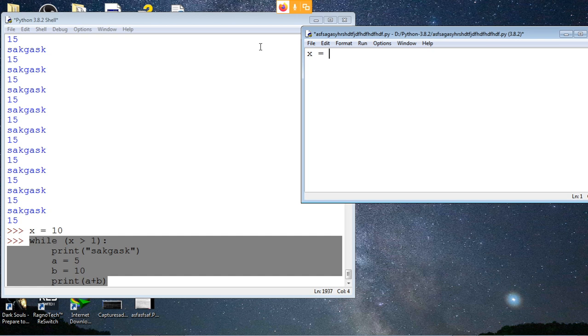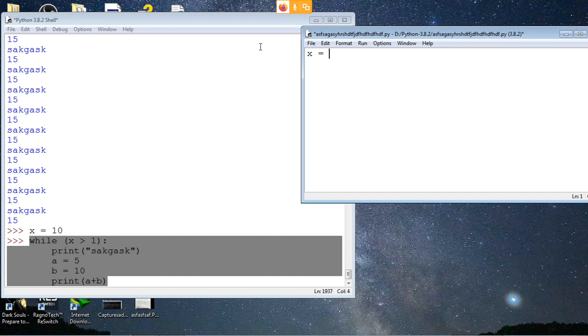You can use your while loop in such a way that it behaves like a for loop, but it is not a for loop. It is different because you can use all kinds of conditions in it. You're not supposed to always use x bigger than 5. You can do all kinds of things.